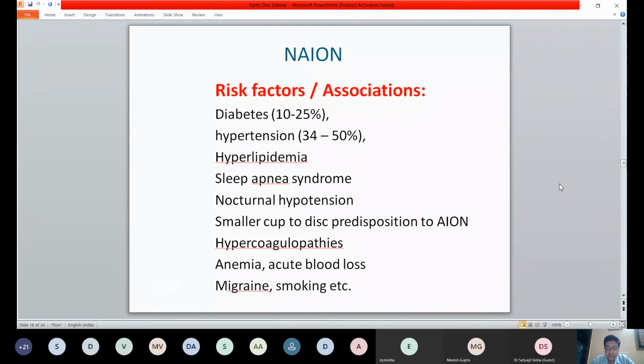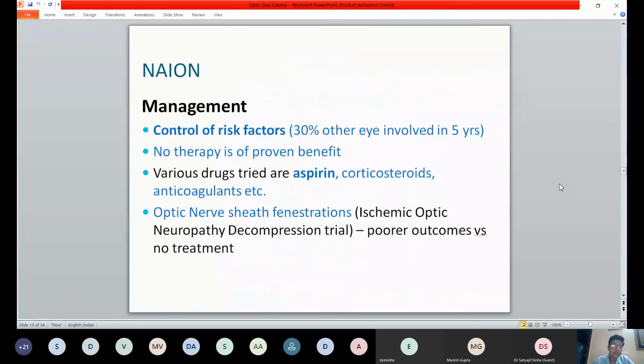Small cup to disc ratio, or small discs, are a predisposition, they're called a disc at risk. Hypercoagulopathies, anemia, acute blood loss, and of course occasionally migraine, and smoking of course is a cause of a lot of evil, so smoking also has been associated. So these are key risk factors. Any patient coming to you with suspected NAION, these are key things that need to be eliminated.